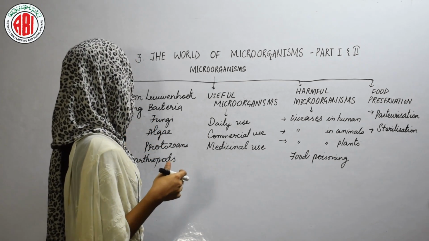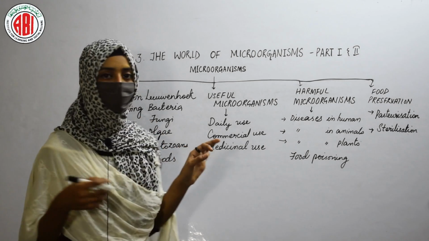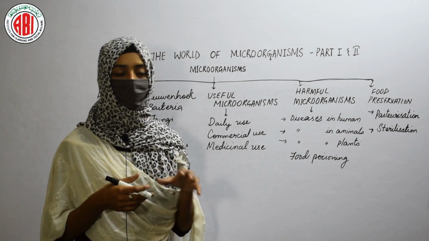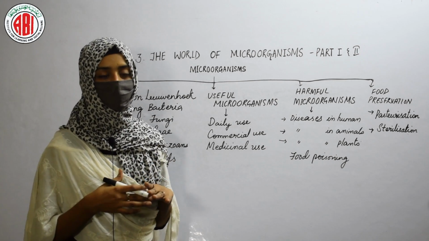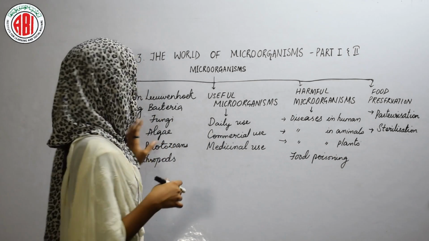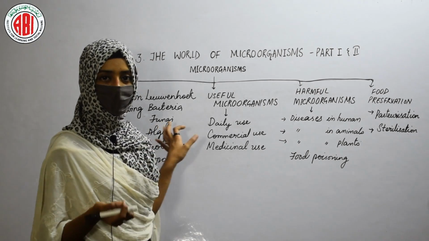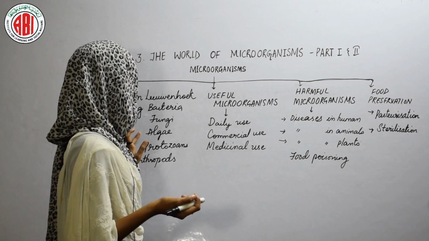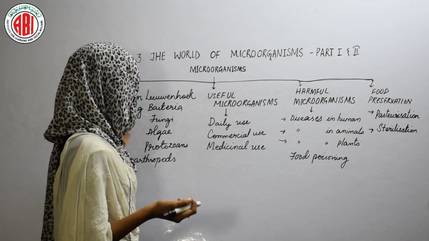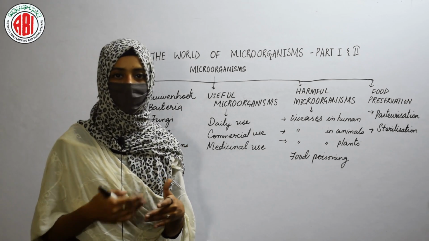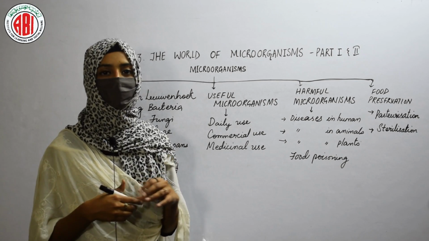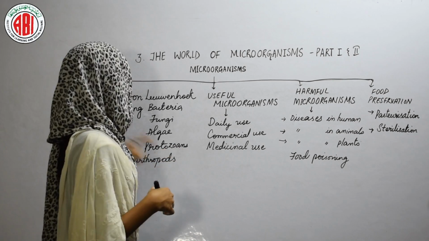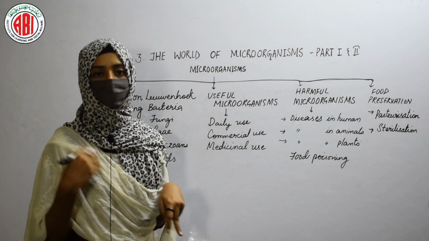The next is algae. Algae are usually found in water, in pond water or in tanks. Whatever green material appears on the walls of the tanks is nothing but algae. By scraping that material and preparing a mount of it, we can observe the algae under the microscope. And the protozoans: Euglena, Paramecium and amoeba are the different kinds of protozoans that we can find in pond water. The next is microarthropods.